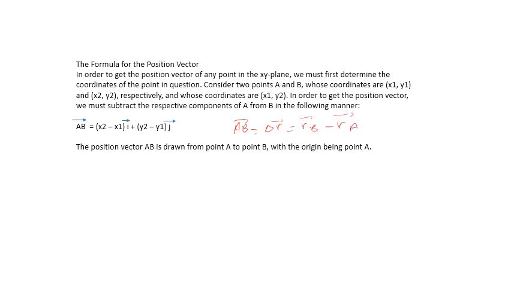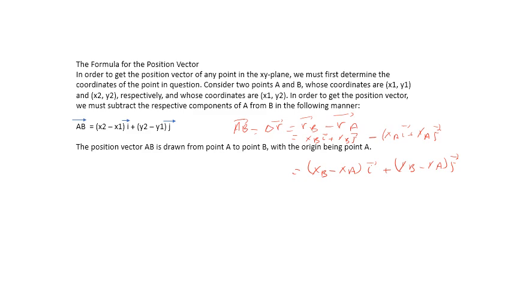Okay, the r of B has xB i plus yB j, minus xA i plus yA j. Then we get this result: (xB minus xA) times i vector plus (yB minus yA) times j vector. This is the displacement vector AB.